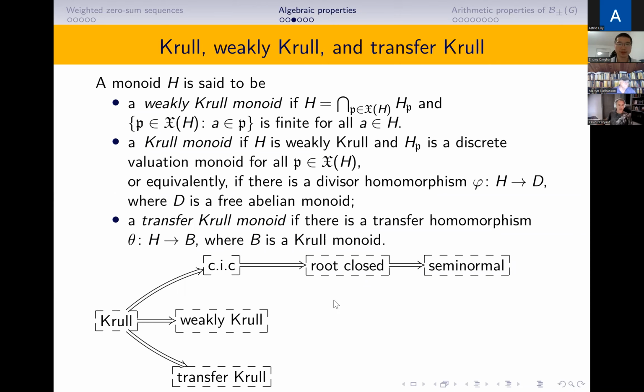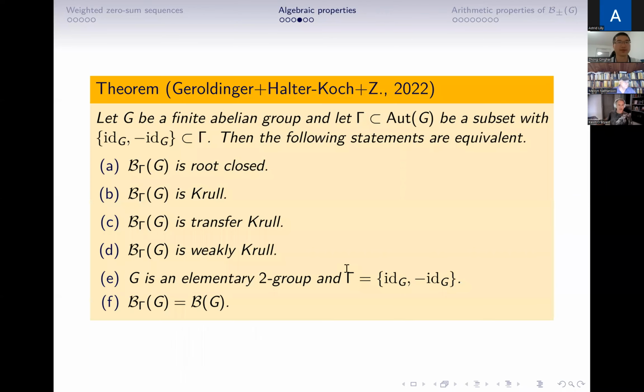First, we ask when the monoid of weighted zero-sum sequences is root closed. We have this theorem. Let G be a finite abelian group and Gamma a set of endomorphisms such that the identity map is in Gamma. Then the following are equivalent. B_Gamma(G) is root closed if and only if B_Gamma(G) is Krull, if and only if B_Gamma(G) is transfer Krull, if and only if B_Gamma(G) is weakly Krull.